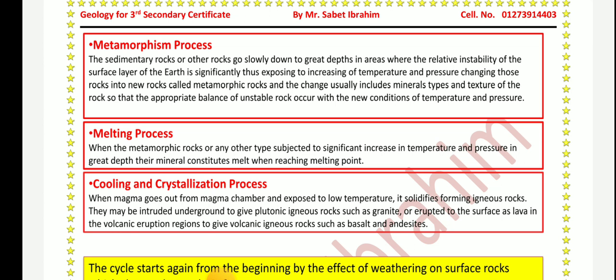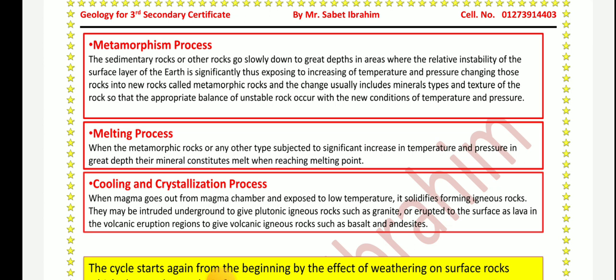So the cooling and crystallization process is supposed to happen. When magma goes out from the magma chamber and is exposed to low temperature, it solidifies, forming igneous rocks.